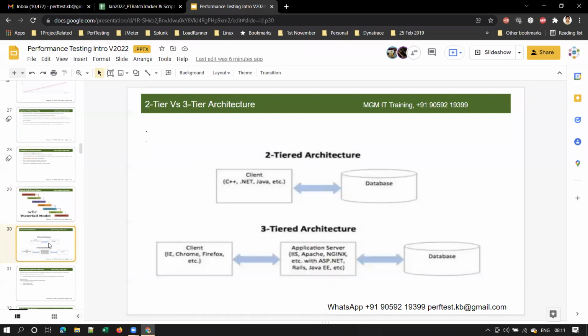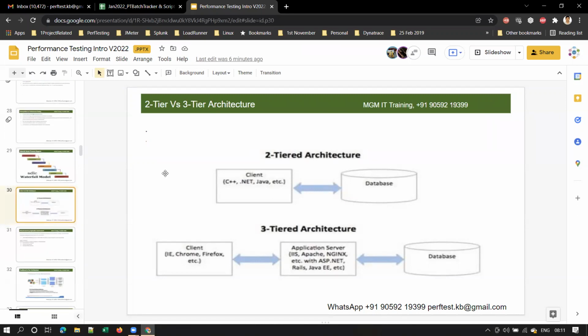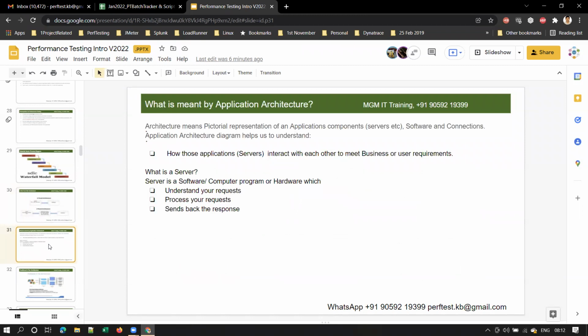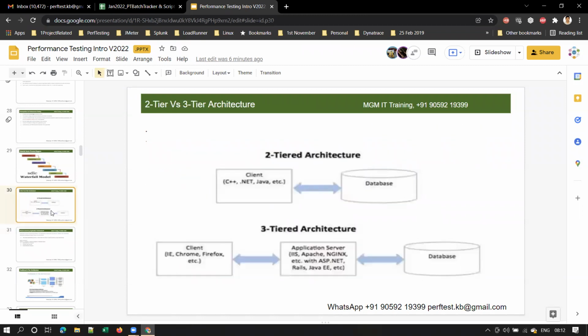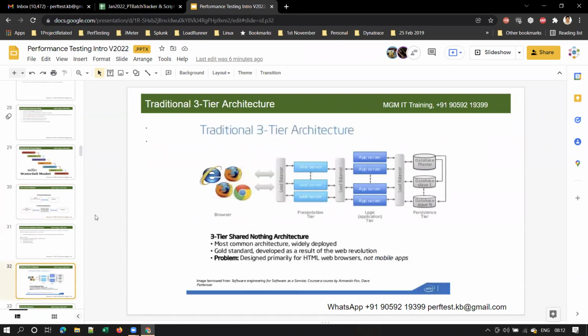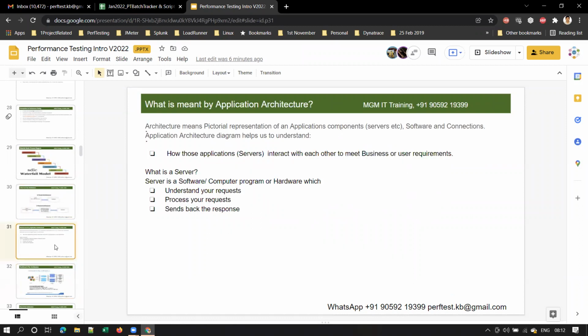Right. Now let's see the different types of application architectures. In this session, I want to cover 2-tier versus 3-tier architecture. First of all, what is meant by application architecture? And 2-tier versus 3-tier architecture and the typical 3-tier architecture of an application. Clear? Yeah. So let's understand what is meant by application architecture.